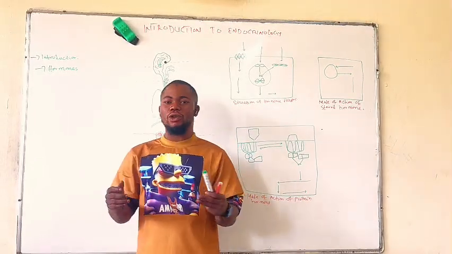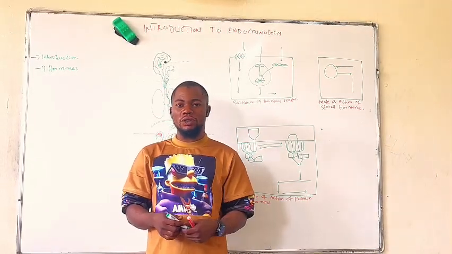Now, there are different types of hormones based on their chemical nature.